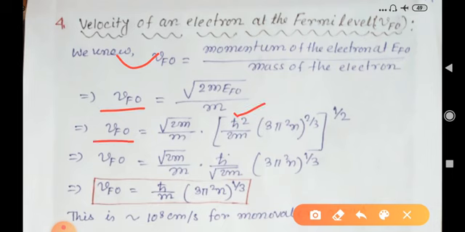Therefore Vf0 becomes root over 2 by m times the expression for Ef0, which is h cross square by 2m times 3 pi square n whole to the power 2/3, whole to the power half. We will get the final expression for Vf0, which is h cross by m times 3 pi square n whole to the power 1/3.